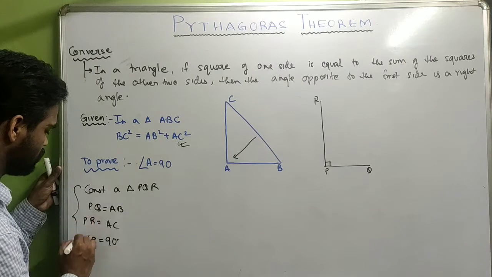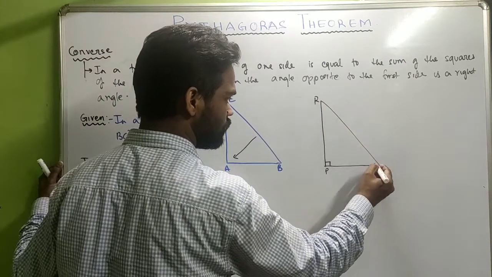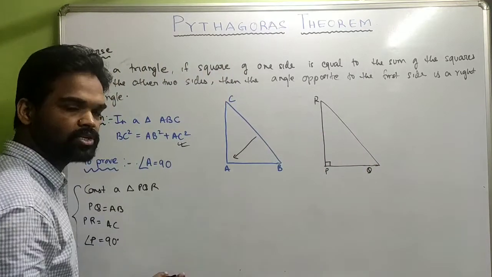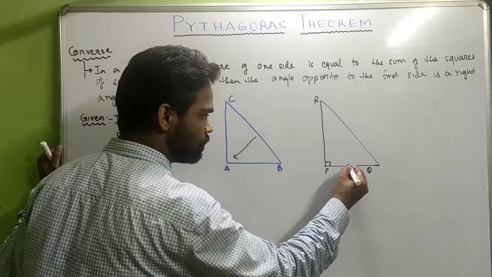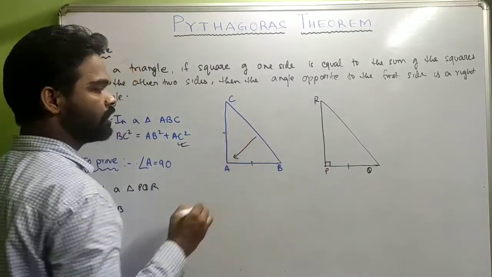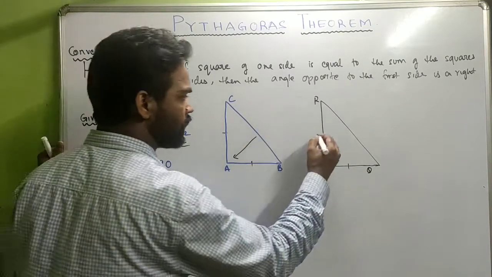We are constructing a triangle like this. Then for this triangle, whose PQ is equal to AB and RP is equal to AC, we have constructed the triangle in such a manner. Now look carefully.